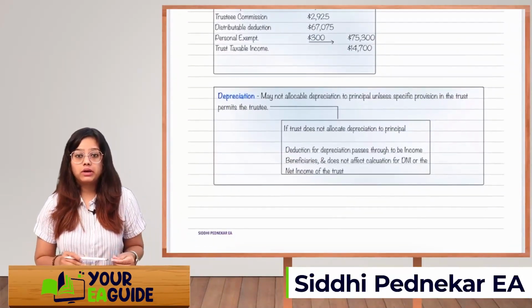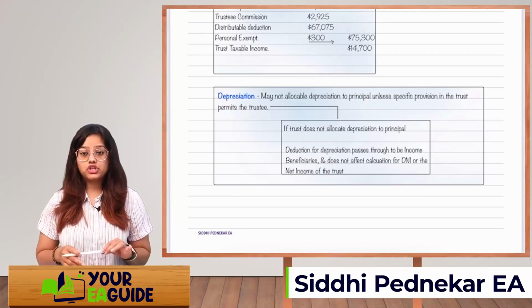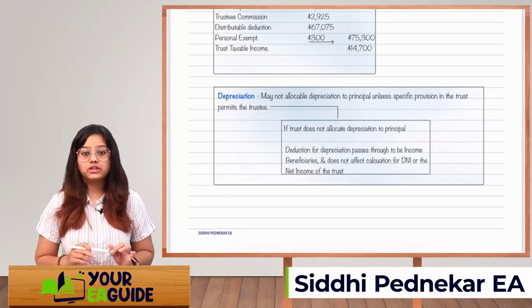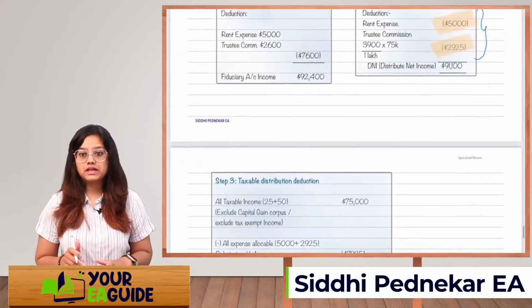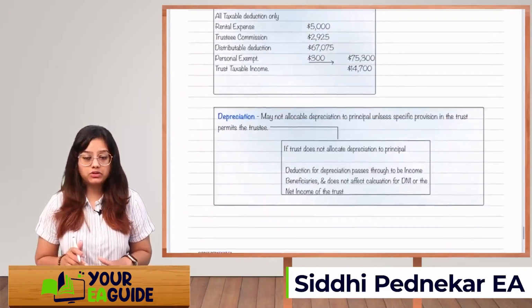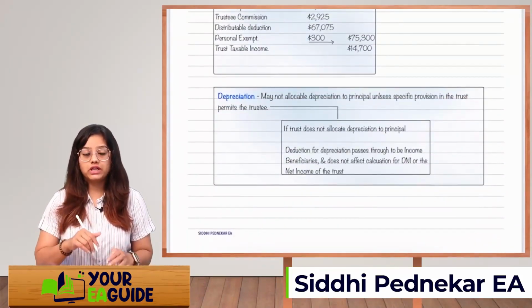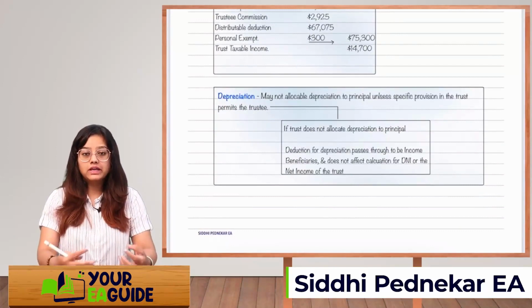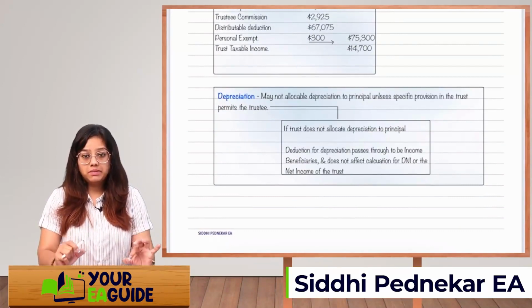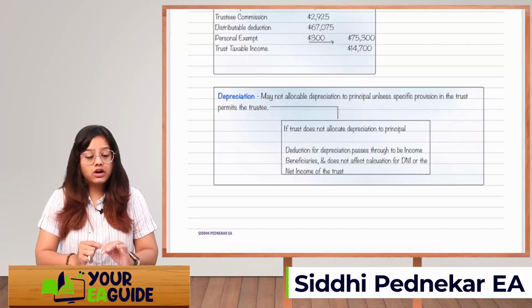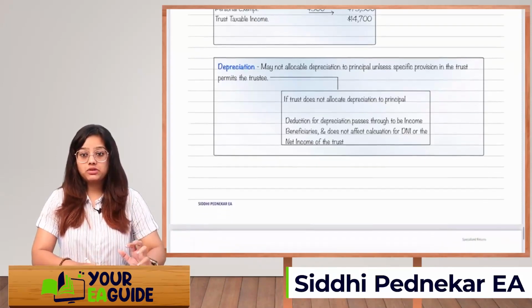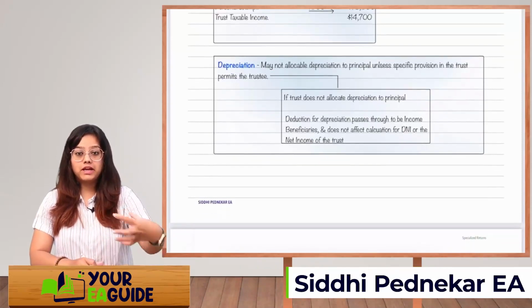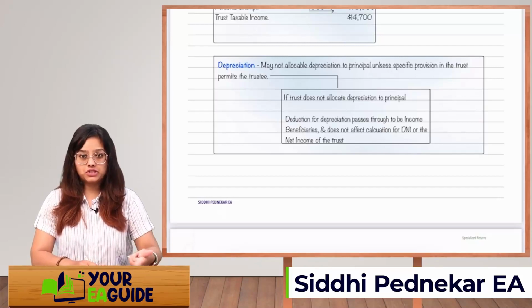Depreciation may not be allocable to principal unless there is a specific provision in the trust that permits the trustee. For example, if there is an asset, the depreciation may not be allocable to the trust, but if there is a provision mentioned that the depreciation will be allocable to the trust, then it is allowed as a deduction for the trust as depreciation. If the trust does not allocate the depreciation to the principal, the deduction for depreciation passes through to the income beneficiary. Whoever the beneficiaries are, they will get the depreciation deduction.